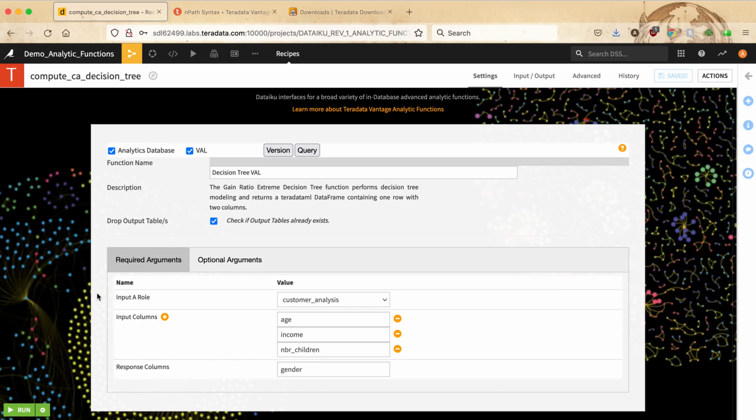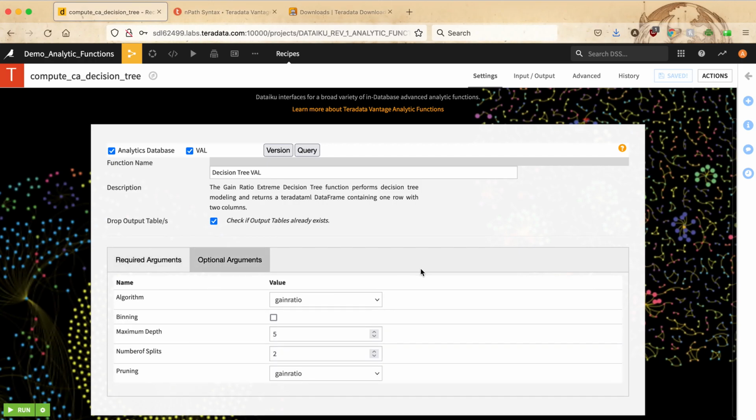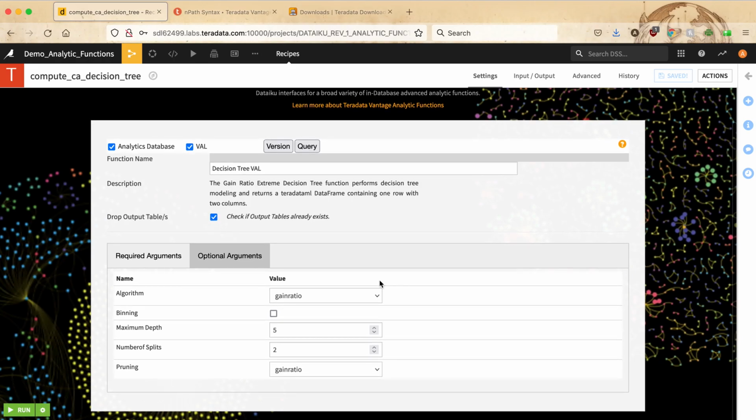And you see now that in our analysis, the required arguments include, first of all, the input dataset and the columns that we would like to use for the decision tree analysis. We have specified age, income, and number of children, and the response column is specified as the gender of the customer. As optional arguments, we provide the type of algorithm and pruning, and also the maximum depth and number of splits according to how we would like to run this analysis.